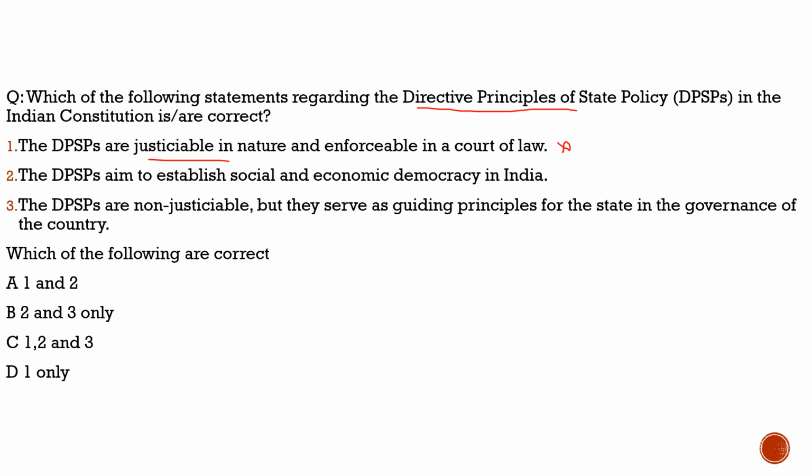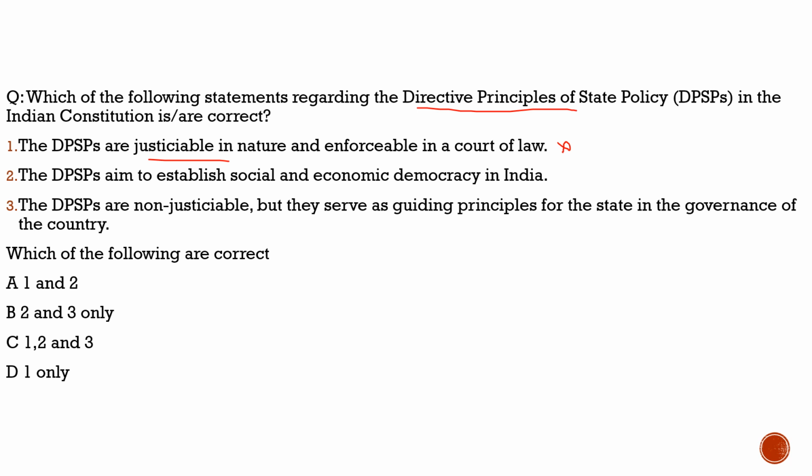For example, we have Article 44, which talks about the Uniform Civil Code. We cannot go to the courts saying that the governments are not going for the Uniform Civil Code. So these are not enforceable, but they act as a guiding principle for the state in the governance of the country. So statement 1 is incorrect.